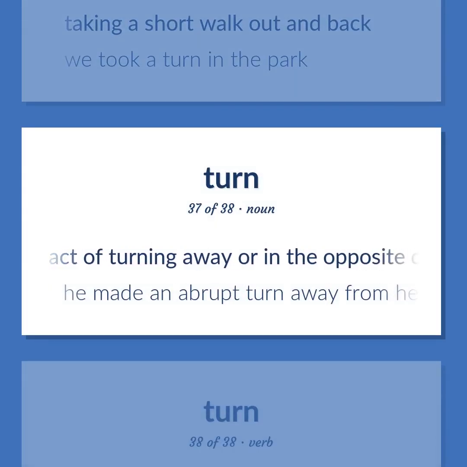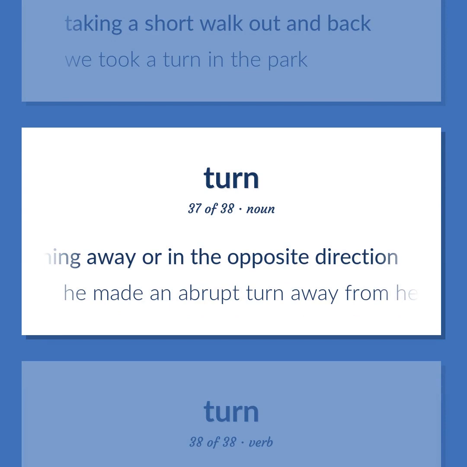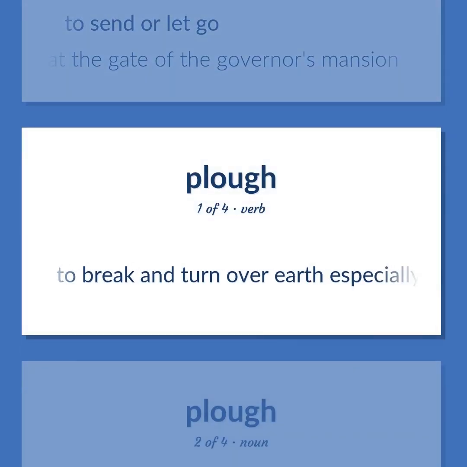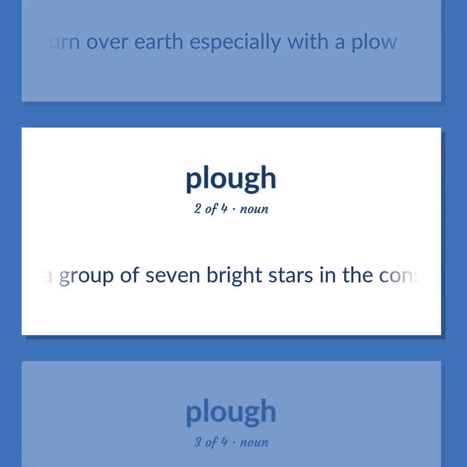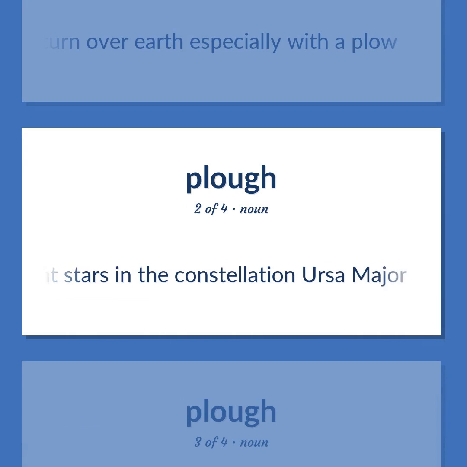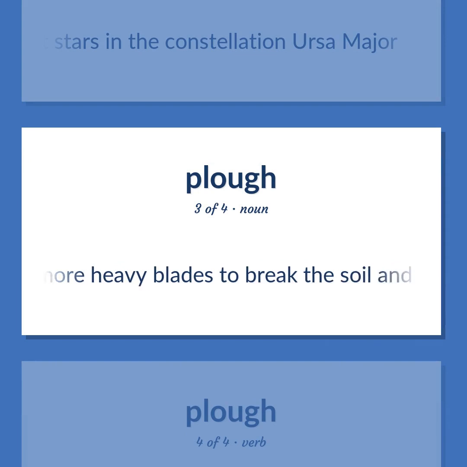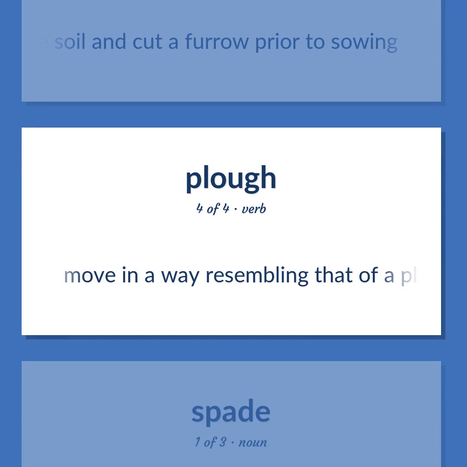The act of turning away or in the opposite direction. He made an abrupt turn away from her. To send or let go. They turned away the crowd at the gate of the governor's mansion. To break and turn over earth, especially with a plow. A group of 7 bright stars in the constellation Ursa Major. A farm tool having 1 or more heavy blades to break the soil and cut a furrow prior to sowing. Move in a way resembling that of a plow cutting into or going through the soil.